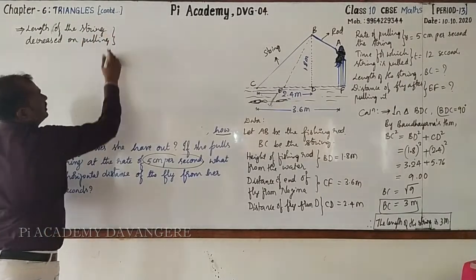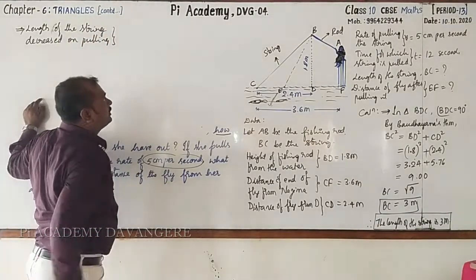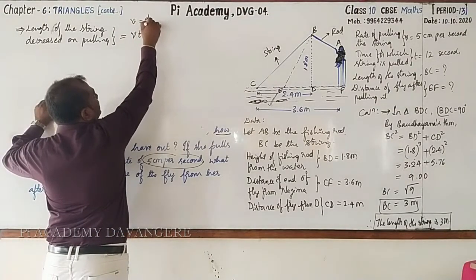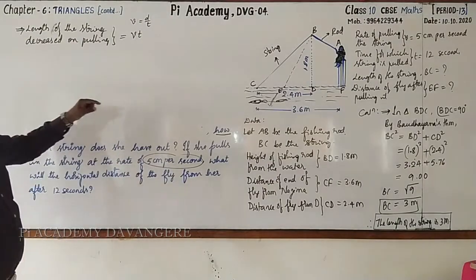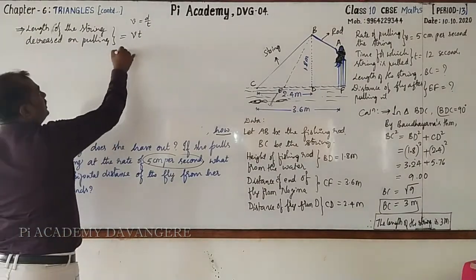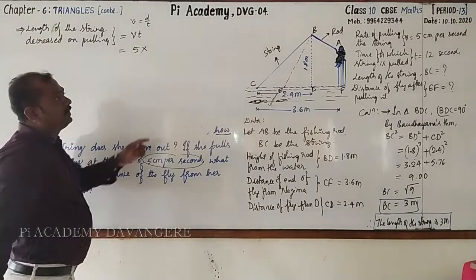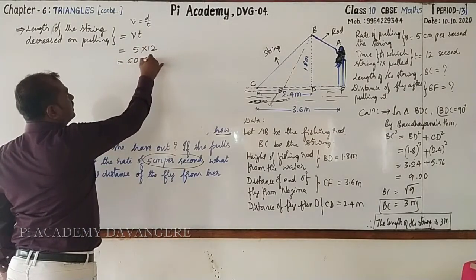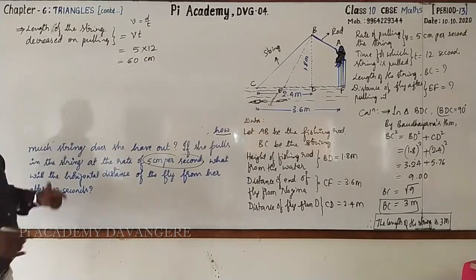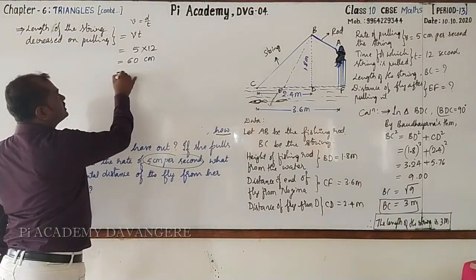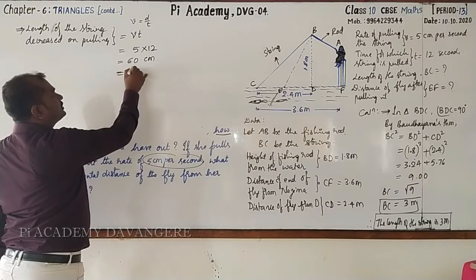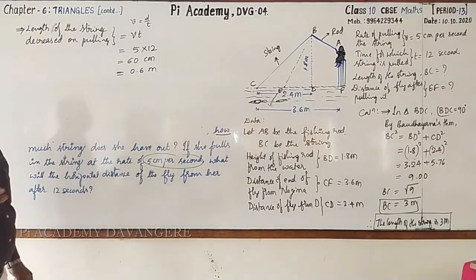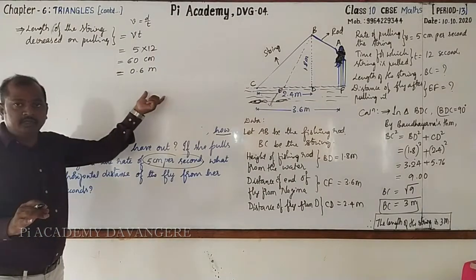How much? That can be written as V into T. We know that V is equal to D by T and D is equal to V into T. What is V? It is 5 cm per second into time 12 seconds. This is equal to 60 cm. But we want that in meter. So 60 by 100. 60 by 100 is nothing but 0.6 meter. So this much length has been decreased.